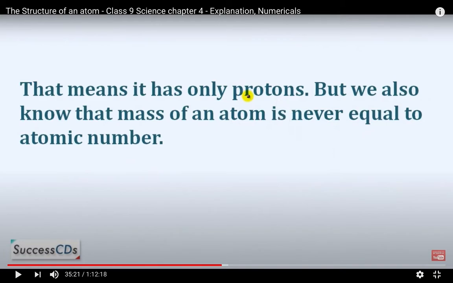Therefore, those particles are known as neutrons. Otherwise it would have only protons, but we also know the mass of an atom is never equal to the atomic number. So this shows that the nucleus consists of protons and neutrons, and electrons revolve around the nucleus.